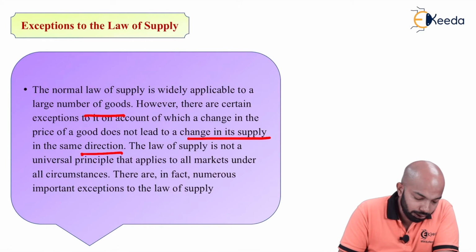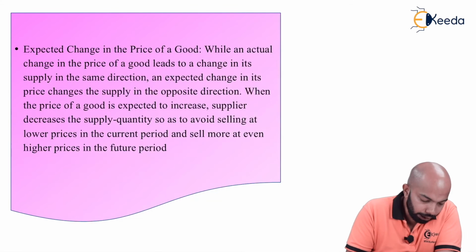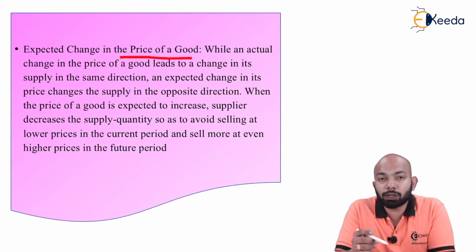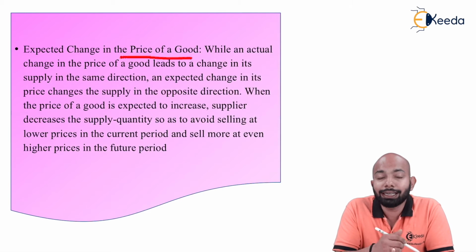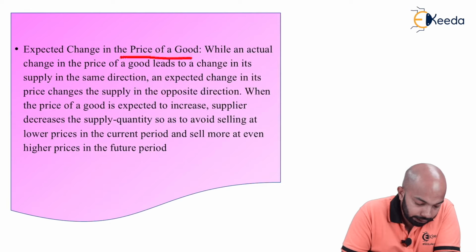The law of supply is not a universal principle that applies to all markets under all circumstances. There are in fact numerous important exceptions to this law of supply. The first would be an expected change in the price of a good. If there is an expected change in the price of the good, which I've already studied, especially in terms of demand, that is also again in this category. While an actual change in the price of the good leads to a change in its supply quantity in the same direction, an expected change in the price leads to supply moving in the opposite direction.